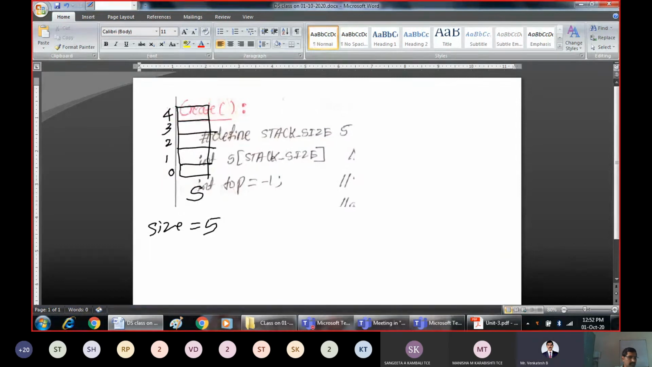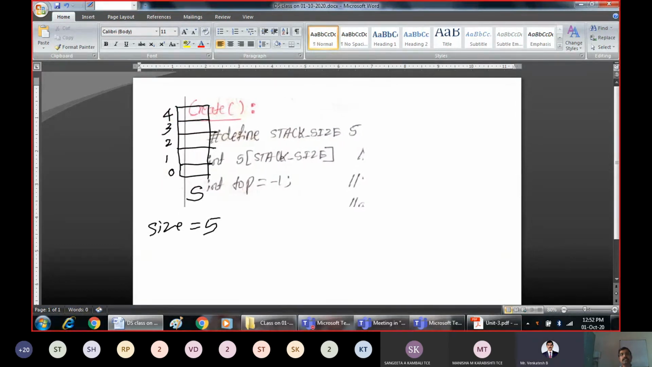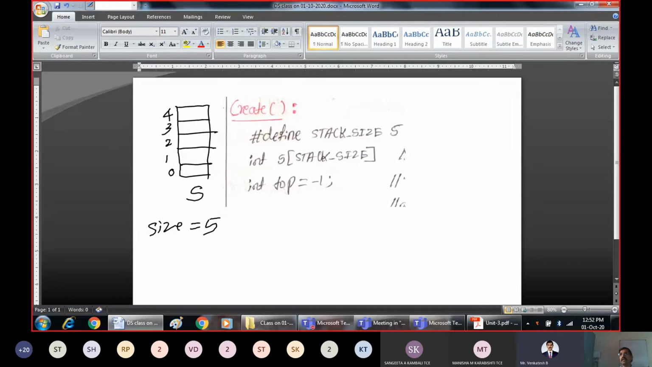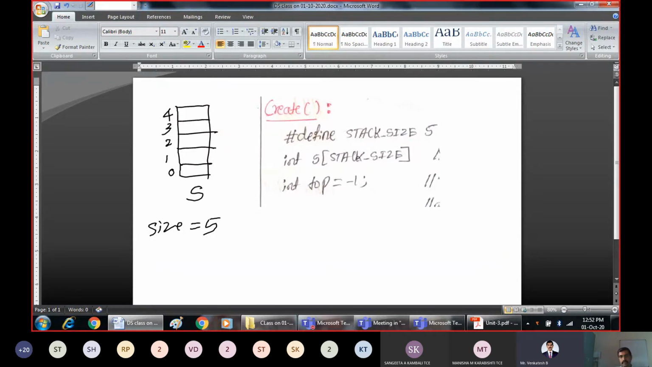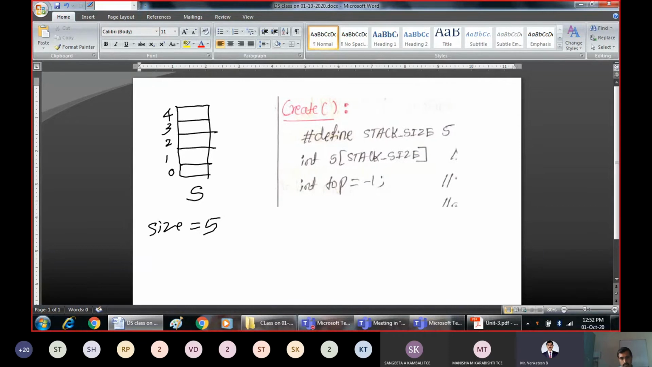What this indicates here is we have given an initial size of 5 to the stack, and we are implementing that stack by using an array. The second line indicates an integer array. It is something like int S of 5. So S is an integer array which can hold 5 elements. This is the meaning.